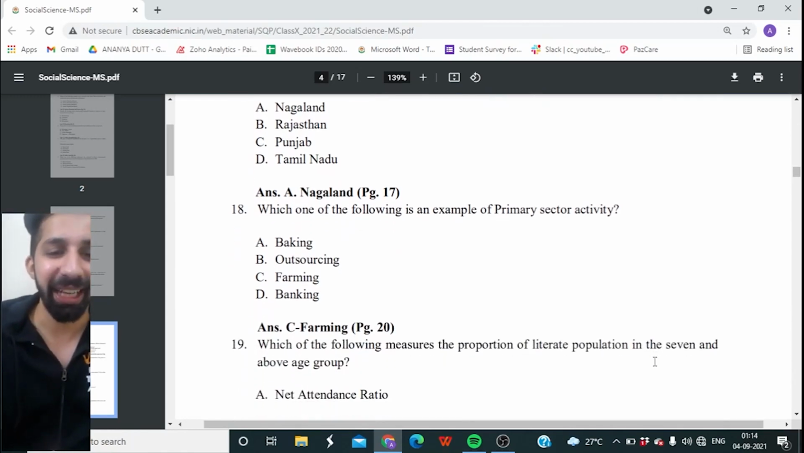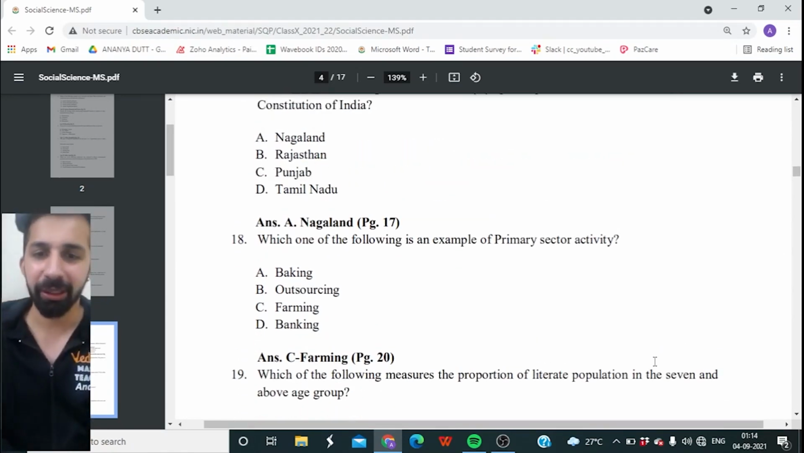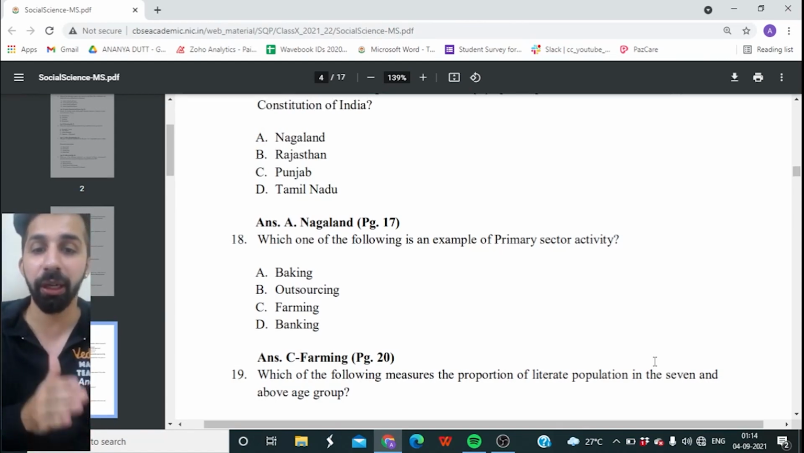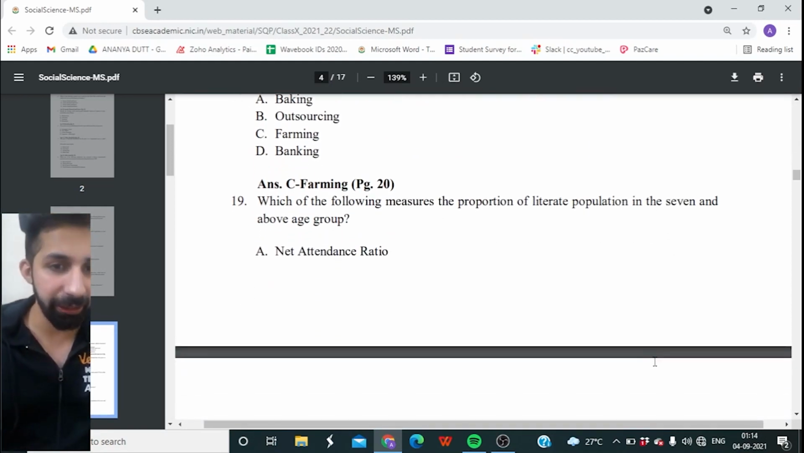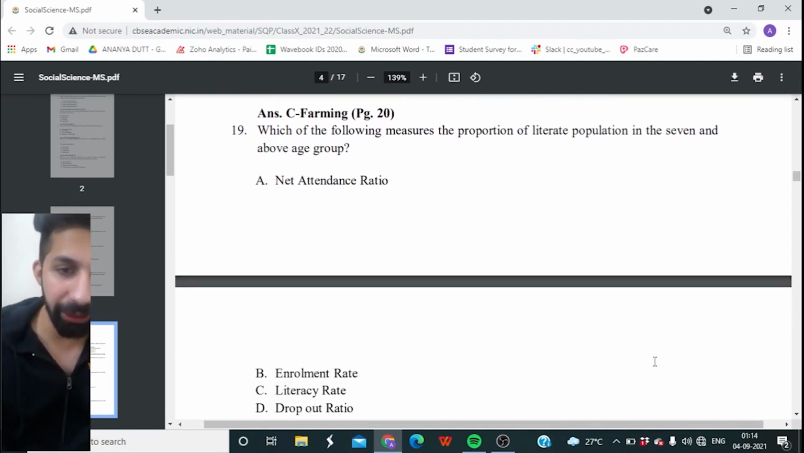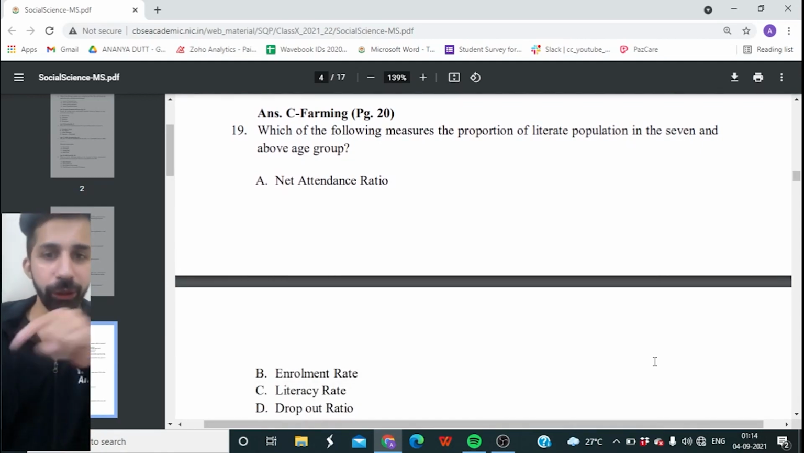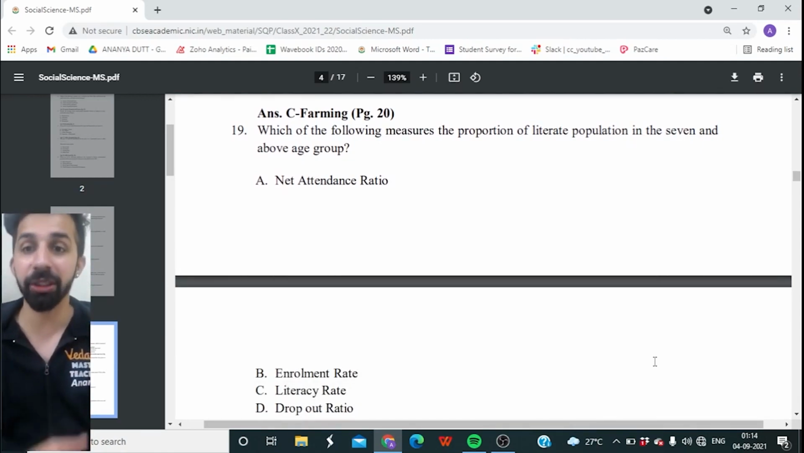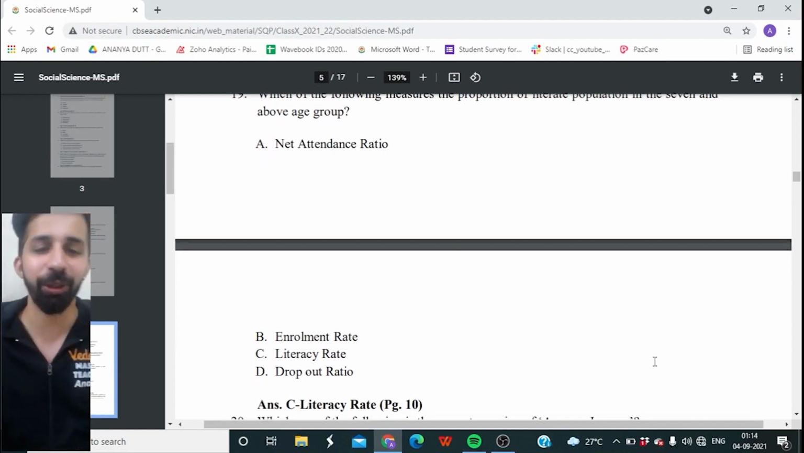Simple. 19th. Which of the following measures the proportion of literate population in 7 and above age group? So is it net attendance ratio, enrollment rate, literacy rate, or is it dropout ratio? Which of the following out of these four measures the proportion of literate population? And obviously, guys, it is literacy rate. Option C.